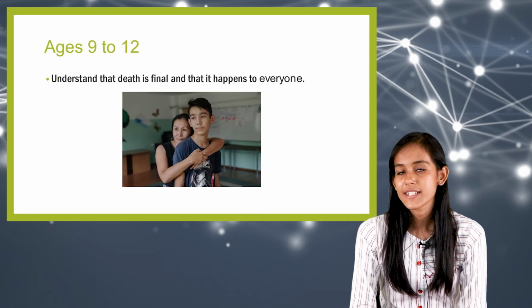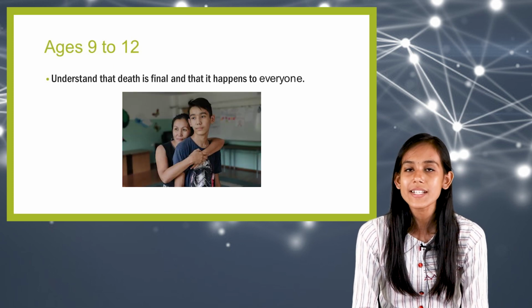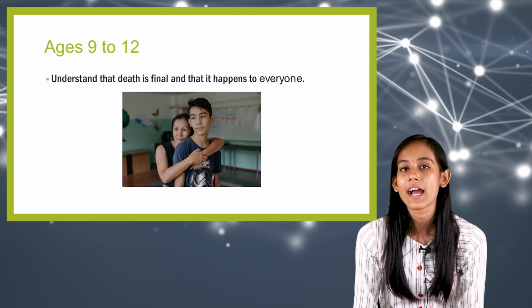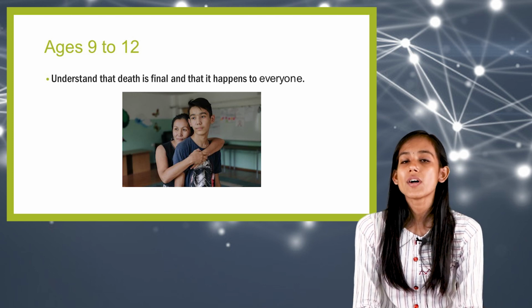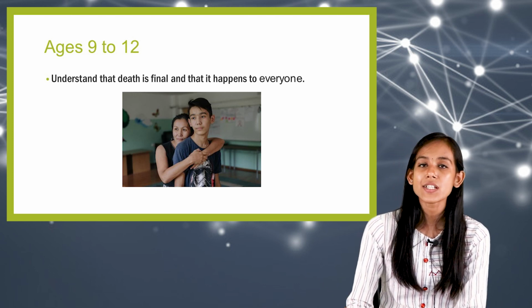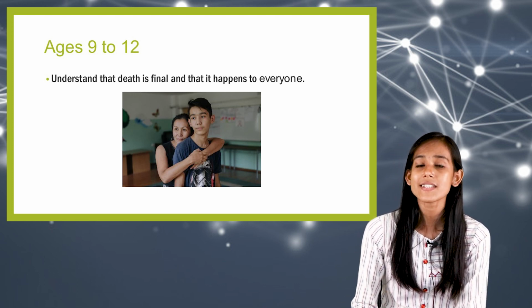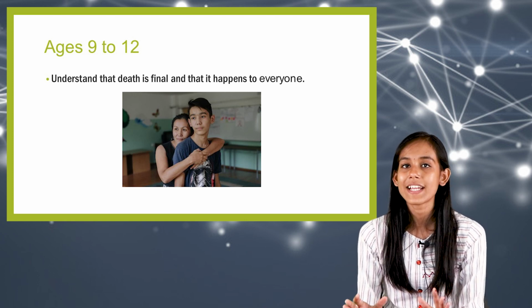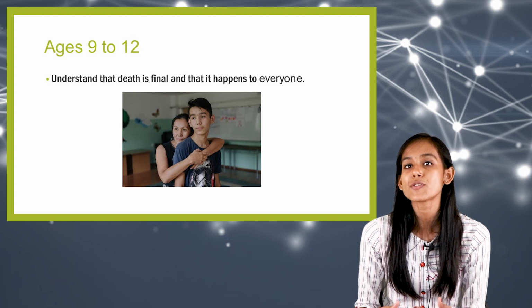The next one is ages 9 to 12. So in this age group, what is the grief reaction? Let us learn that. So by this age group, they start to realize and understand that death is a final event, and it happens to everyone.